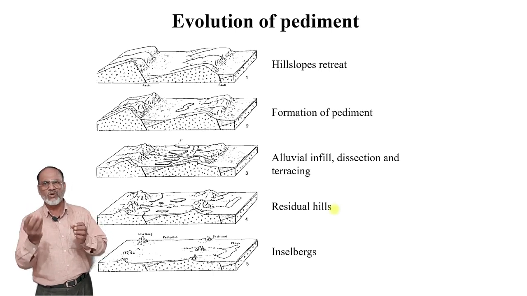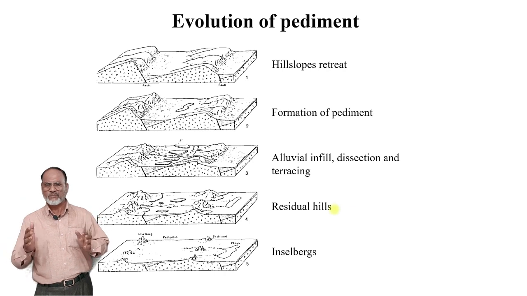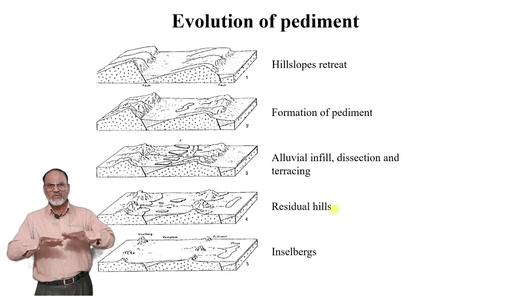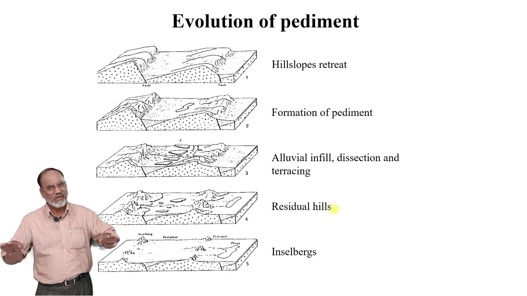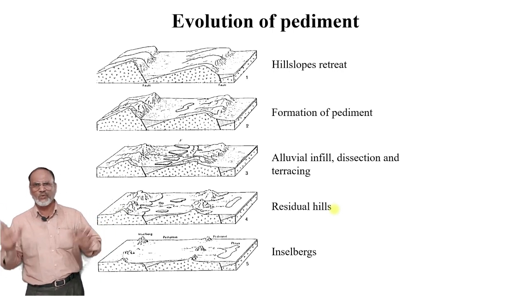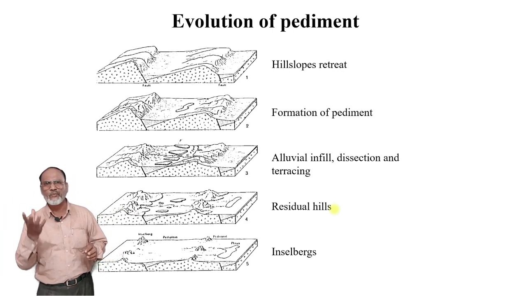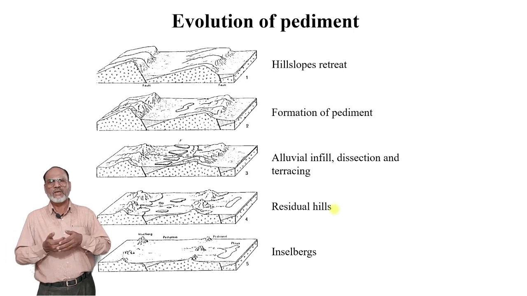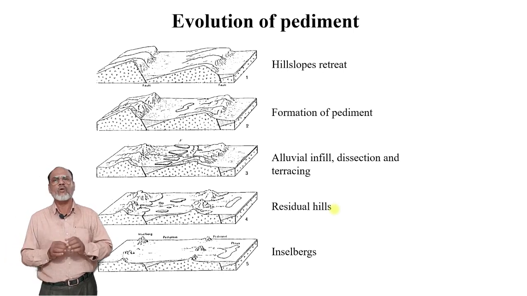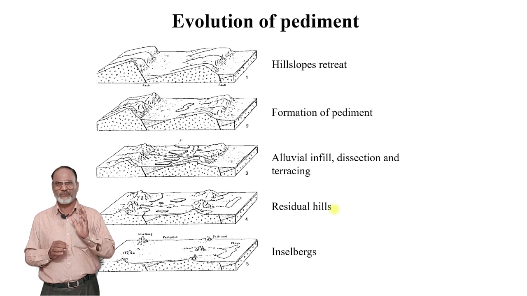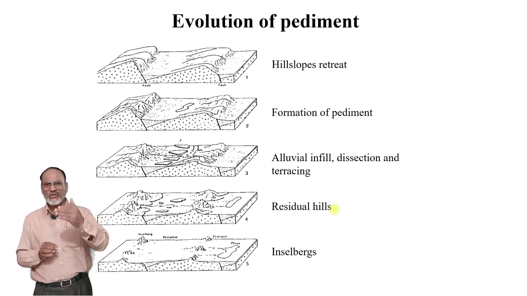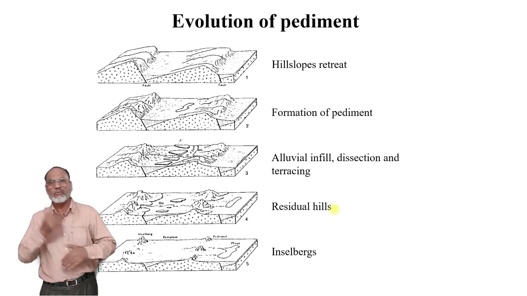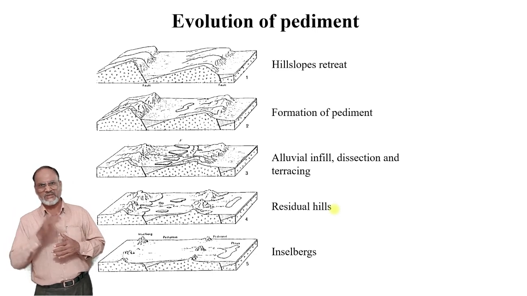Sometimes in some places smaller hills, hillocks, are developed. Then at certain times all the other material has been completely washed away, completely eroded away, and smaller mounds come out from that particular surface. They can be called inselbergs. So this is the example of a pediment converted into an inselberg that we have discussed here.